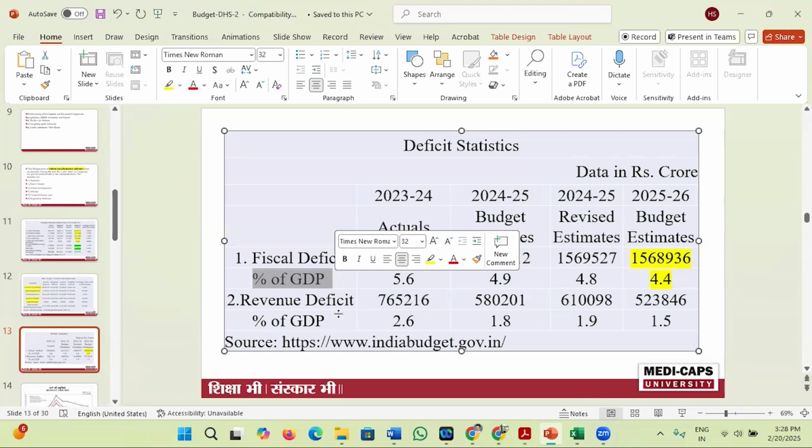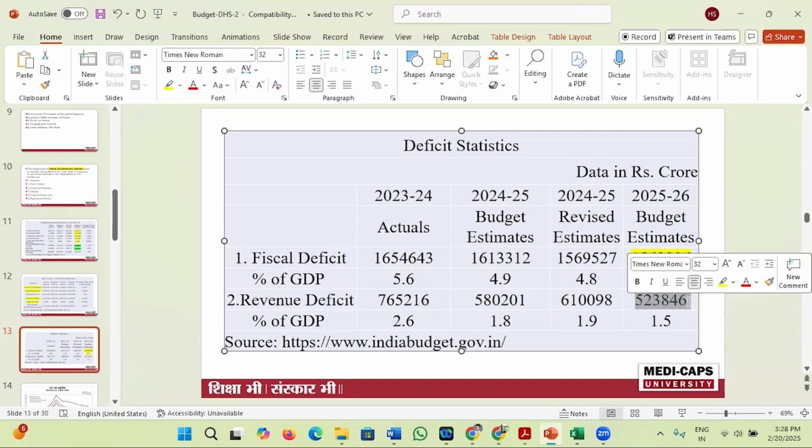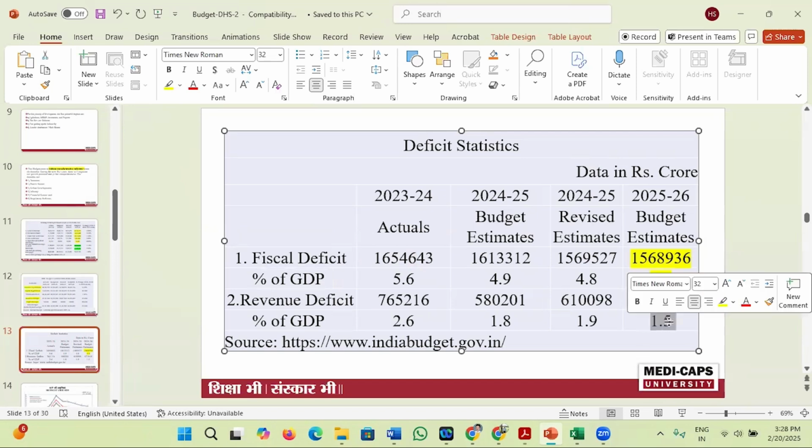And the revenue deficit is 5 lakh 23,846 crore rupees, which is 1.5% of the GDP. It means that revenue deficit is less and fiscal deficit is more. Deficit is all the time bad, but fiscal deficit is good because it supports infrastructure development.